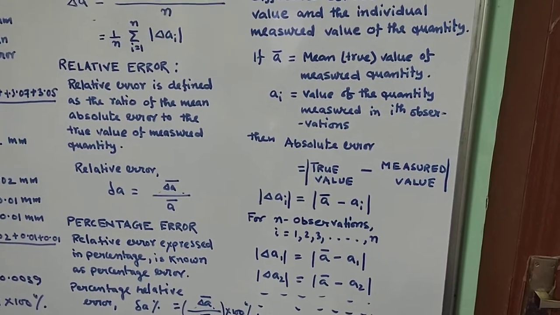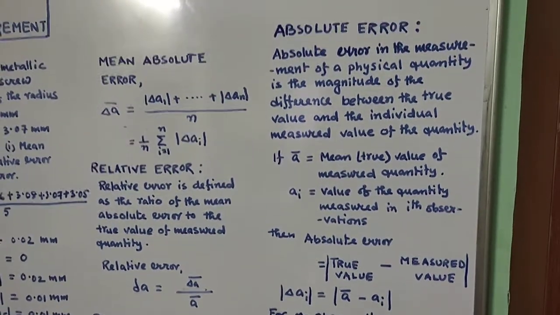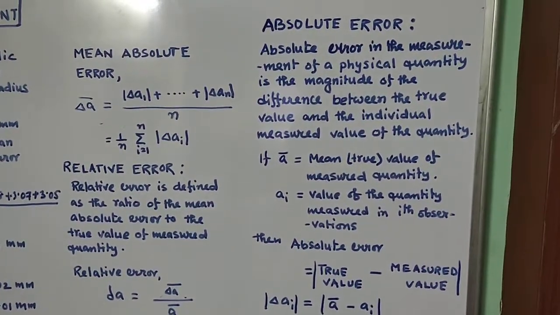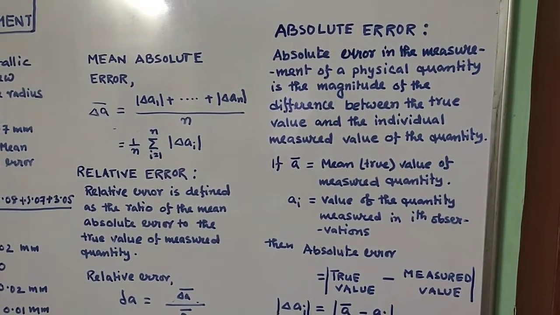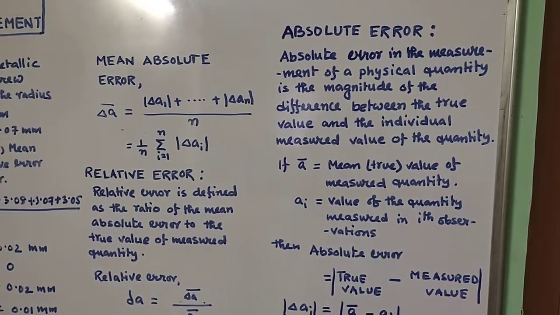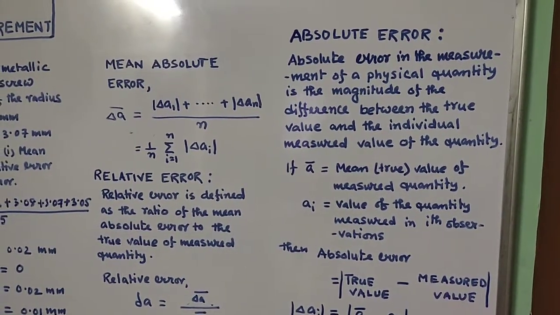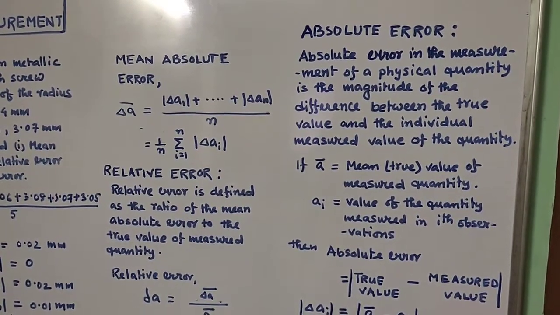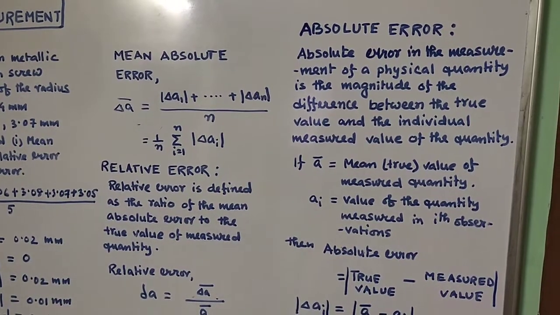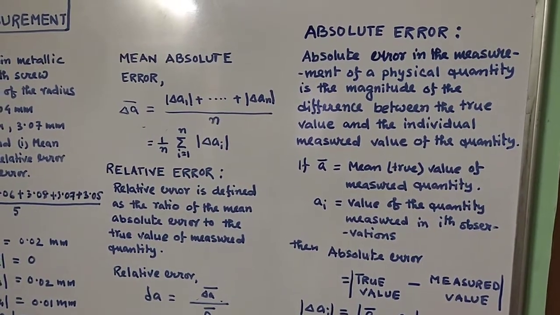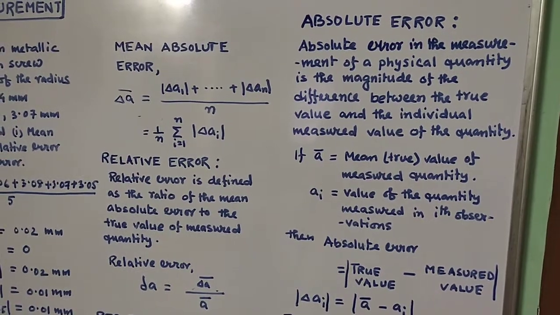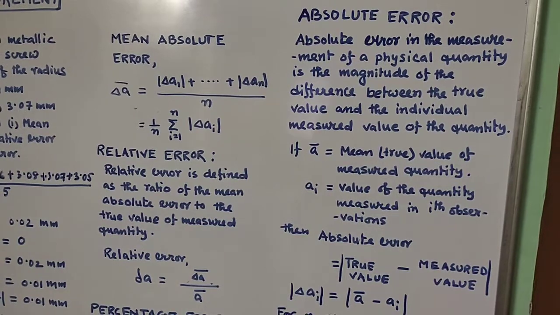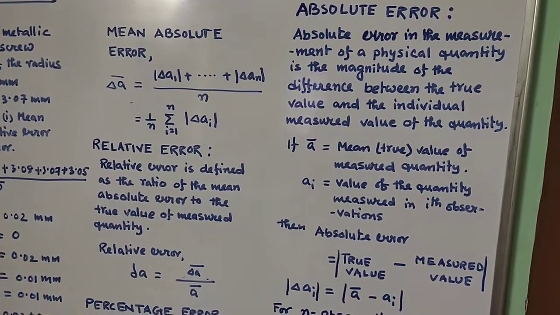Now let me explain this topic in brief. Suppose you have measured the radius of a wire by using a screw gauge 5 times. If I ask you what is the true value, what will you do? You will take the mean of those 5 observations, and that mean is nothing but your a bar, and ai is the value for each observation. Suppose 5 observations you have taken: a1, a2, a3, a4, a5.